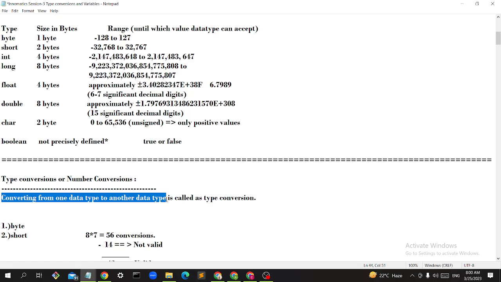Either we convert byte to int, or float to double, or long to float, anything. All these primitive data types can be converted from one type to another. One more thing, only primitive types I can convert; reference data types I cannot convert. Got it? Converting from one data type to another data type is called type conversion.